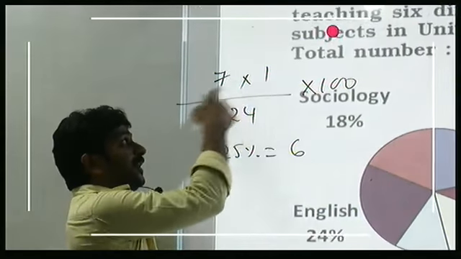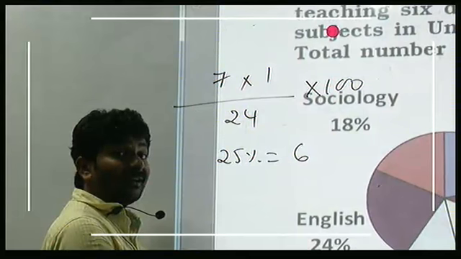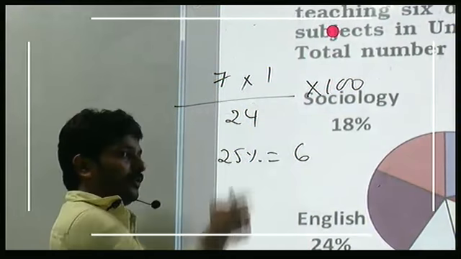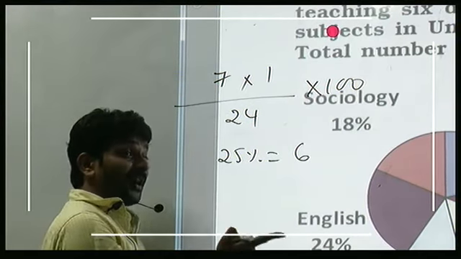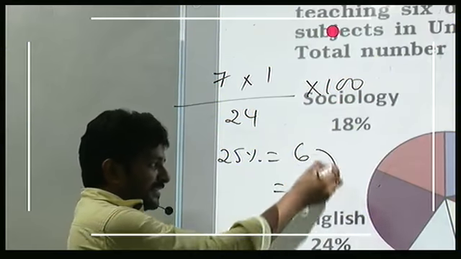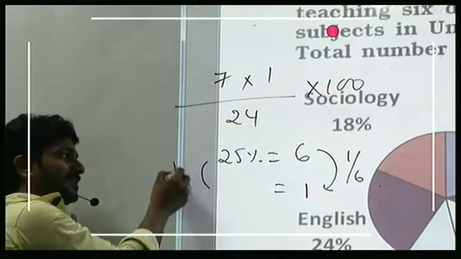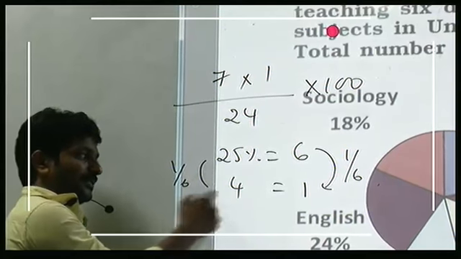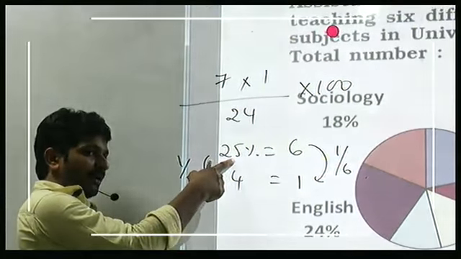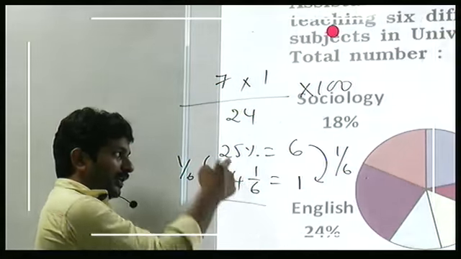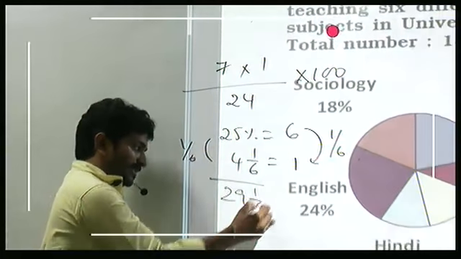But how much is there in numerator? How much extra? How will you get 1 using 6? 1/6. Calculate 1/6. 6 4 times is 24. You still have 1 by 6. Total 29 1 by 6%.